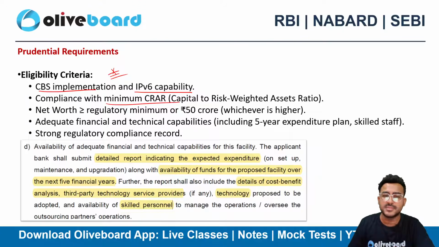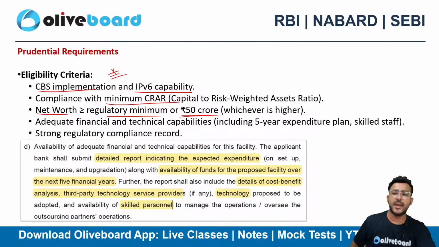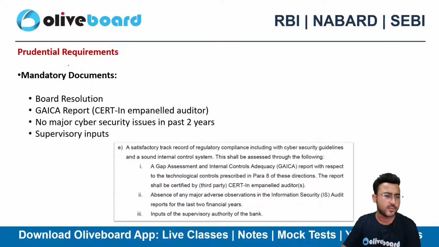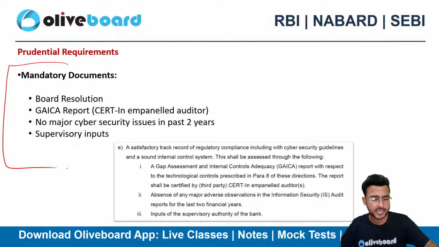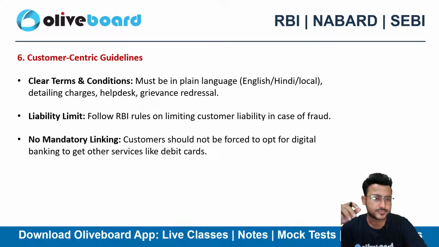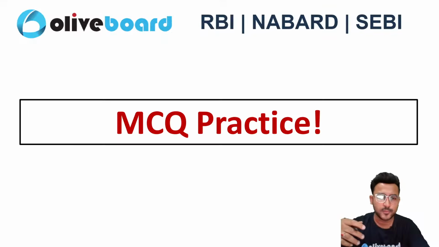You need to have the minimum CRAR, plus net worth should be equal to or greater than 50 crore or the regulatory bare minimum, whichever is higher here. Okay, so please do remember this particular criteria. An adequate financial and technical capability should be there here. Okay, these are the mandatory documents. However, you don't have to remember each and every document as of now, because this is a draft circular. You just need to have a broader understanding of this particular circular. Okay, so I'm skipping the irrelevant things as of now.